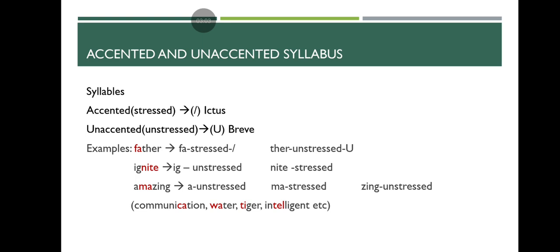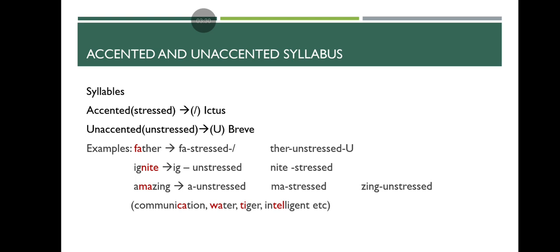Next, let us understand accented and unaccented syllables. Accented syllable we also call stressed syllable. Unaccented, we call unstressed syllable also. For example, if you take the word father, in this word the first syllable fa is being stressed, the second is not stressed.